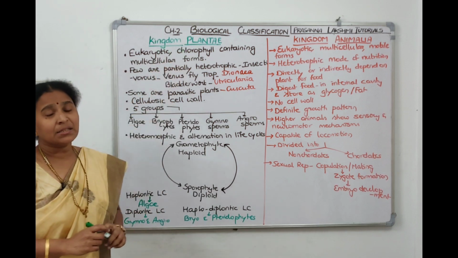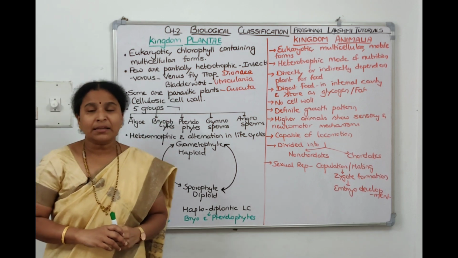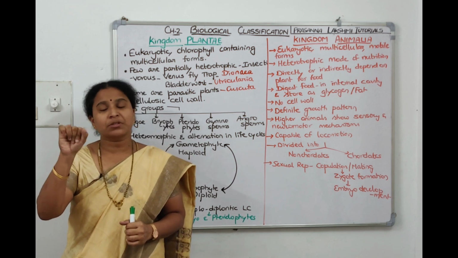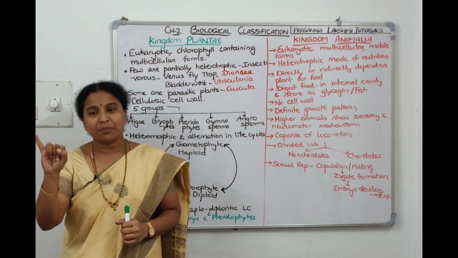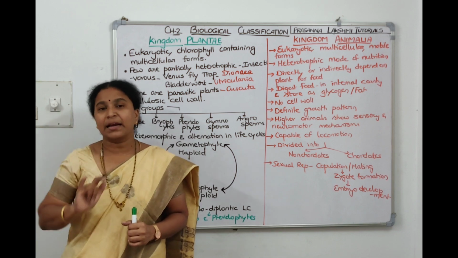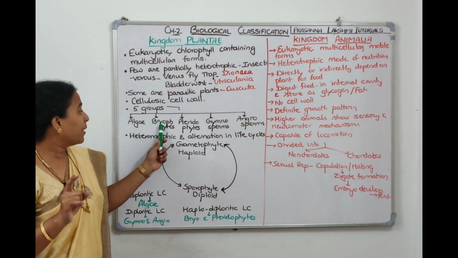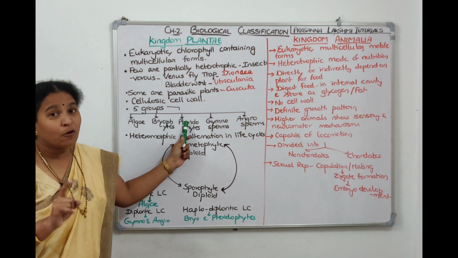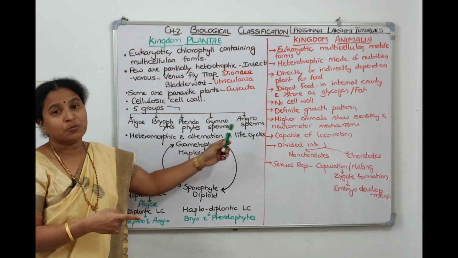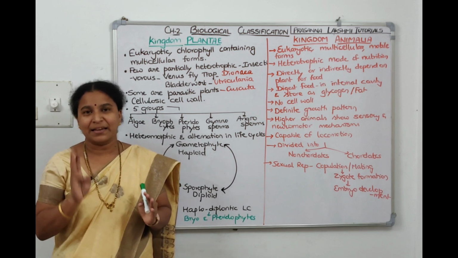And plant cells have cell wall. The cell wall is made up of cellulose. So cellulosic cell wall they have. And the plant kingdom is divided into 5 groups: algae, bryophytes, pteridophytes, gymnosperms, angiosperms. Algae are primitive aquatic plants. Gymnosperms, angiosperms are advanced plants. Bryophytes, pteridophytes, they come under the intermediate categories. So we have written that the plant kingdom has 5 groups: algae, which are called thallophytes; bryophytes, which are called amphibians of plant kingdom; pteridophytes are the first vascular plants; gymnosperms, naked seeded plants; angiosperms are flowering plants. So these are the 5 groups which we are going to see in detail in chapter 3, Plant Kingdom.